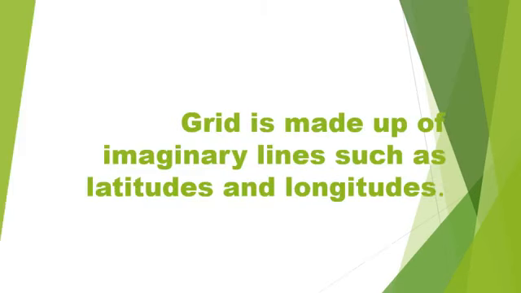From this explanation, now you have understood that grid is made up of imaginary lines such as latitudes and longitudes.